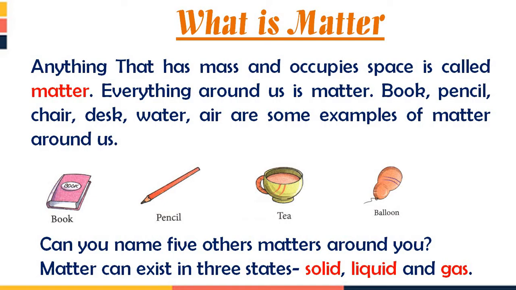So children, easily you can see all these matters around you. Can you name 5 other matters around you? Can you think of others besides these? So imagine and count any 5 other matters around you. So the conclusion is that matter can exist in 3 states: solids, liquid and gas. About these 3 states we are going to study in this chapter.